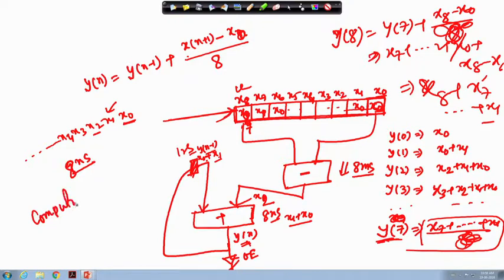The computation time which I require, that are 8 nanosecond over here plus 8 nanosecond over here, then again 8 nanosecond for this particular case and a 1. So, that means total 25 nanosecond I have to wait.